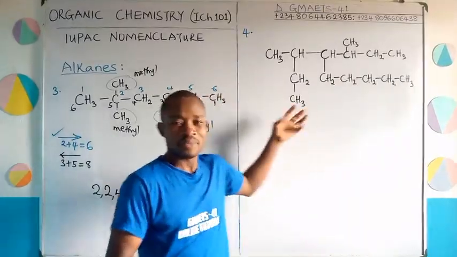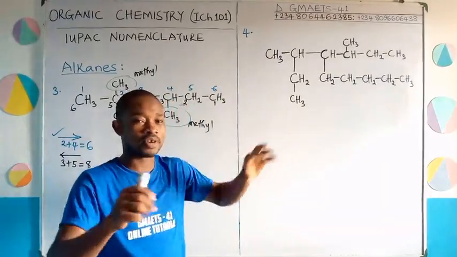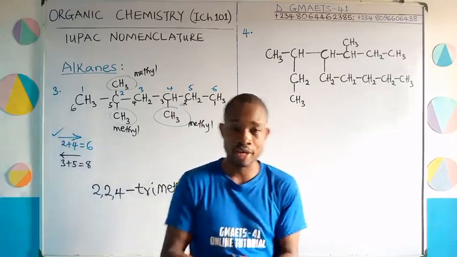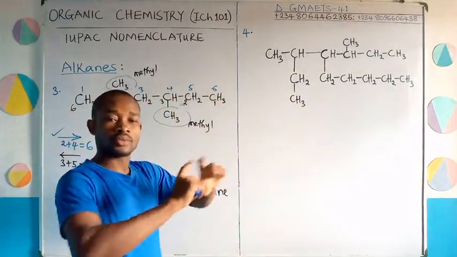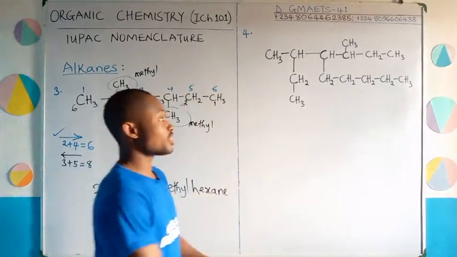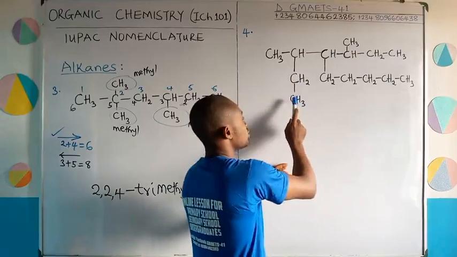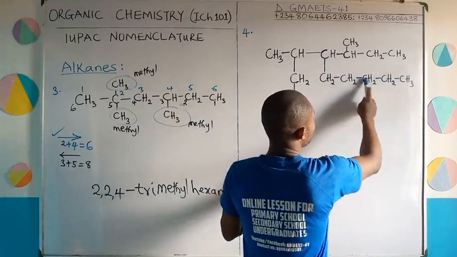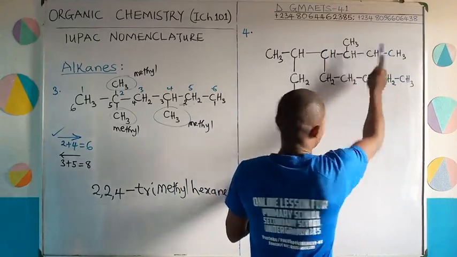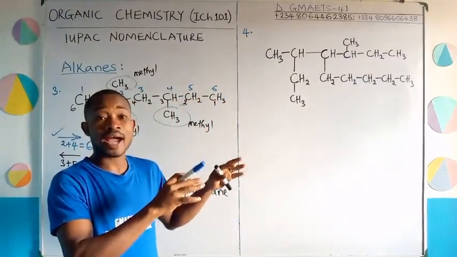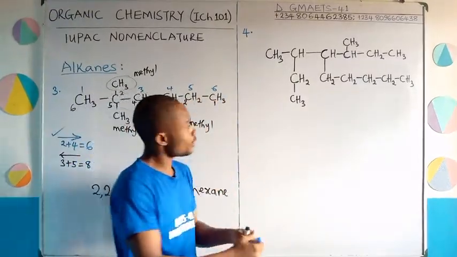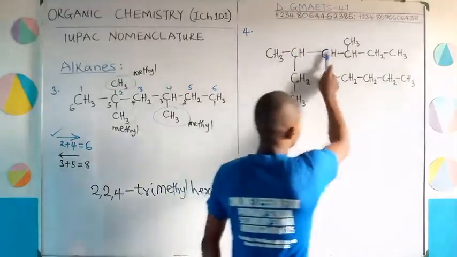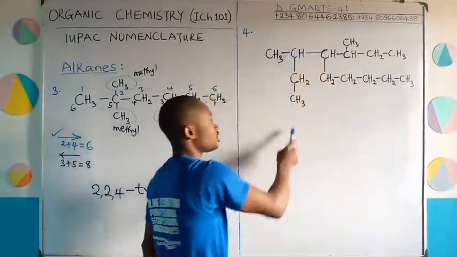Are you following? Because this is quite different from what we've done so far. But first, as we know, we determine the longest carbon chain. If you look at this, the longest carbon chain is 1, 2, 3, 4, 5, 6, 7, 8, 9, or 1, 2, 3, 4, 5, 6, 7, 8, 9. So the longest carbon chain there is 9, and that corresponds to nonane. Now, which direction would we count from? Is it this direction or this direction?